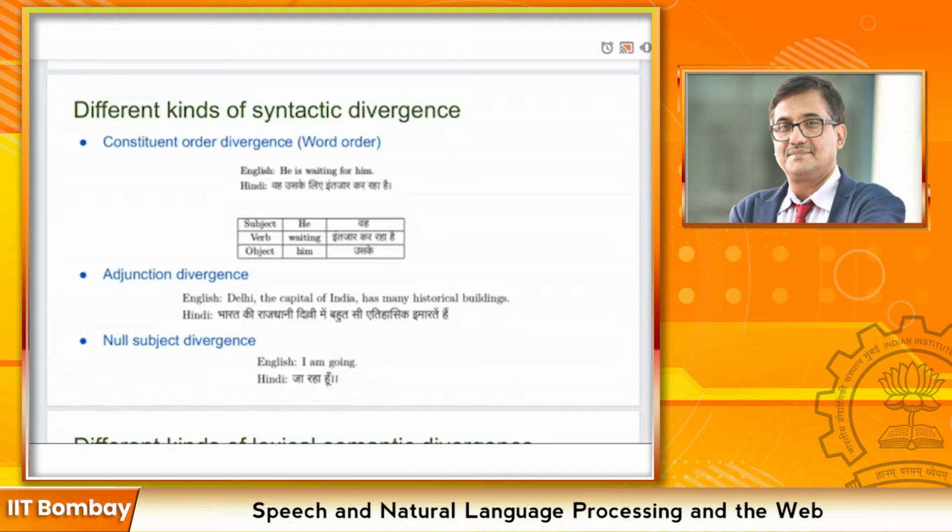The third type of syntactic divergence is null subject divergence. In some languages we can omit the subject completely and still it will be a valid sentence. Like in the example, the English sentence is "I am going", but in the Hindi translation we can say जा रहा हूँ, omitting the subject मैं. This type of divergence is known as null subject divergence, where we can omit subjects in some sentences in some languages.